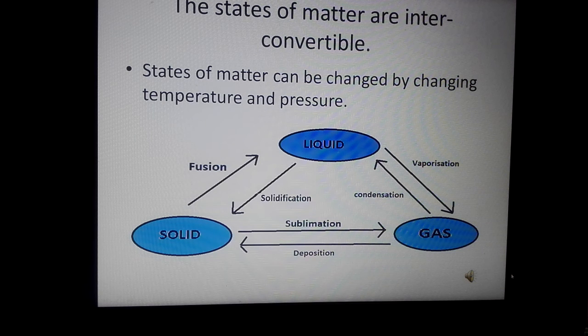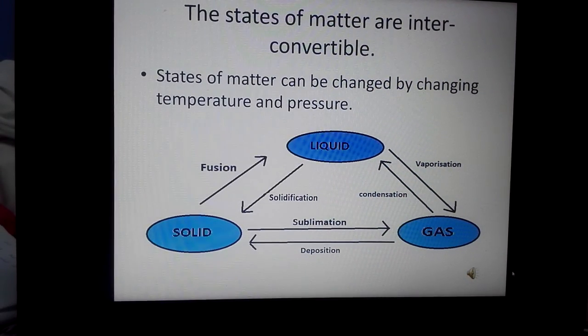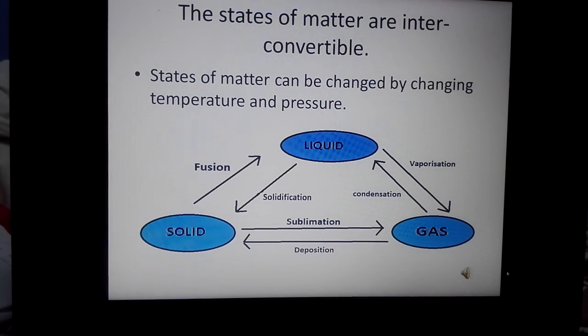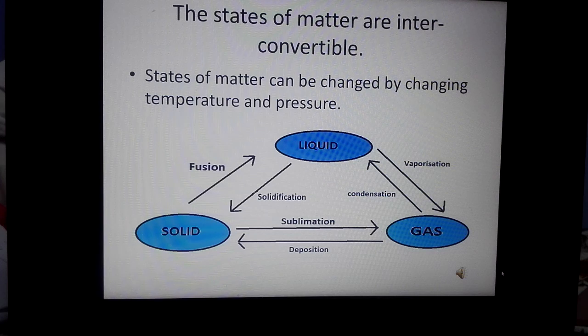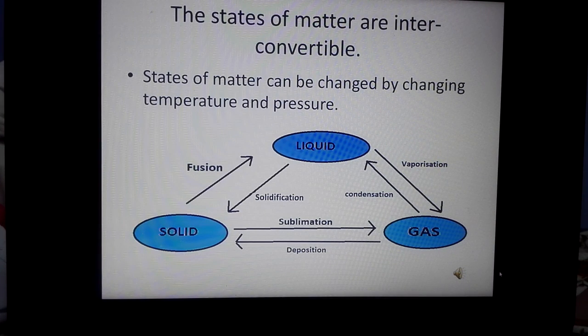Suppose we take water. Water is in liquid state. If we heat it above 100 degrees Celsius, it will turn into vapor, that is, liquid will be converted to gas. Again, by reducing the temperature, we will see that at 100 degrees Celsius, the gas will condense and turn into liquid.